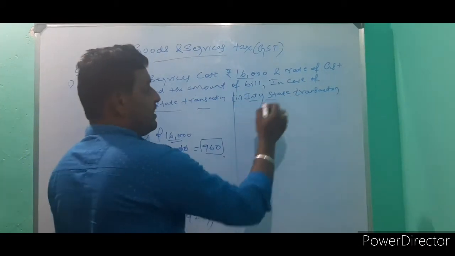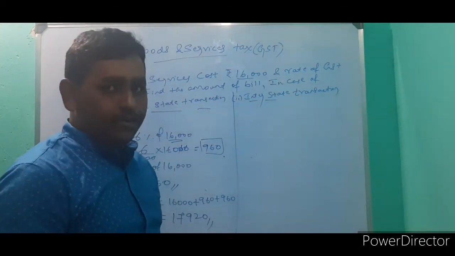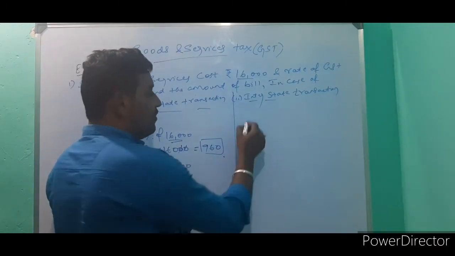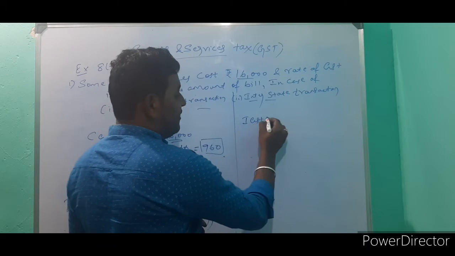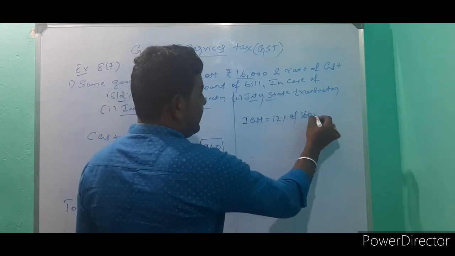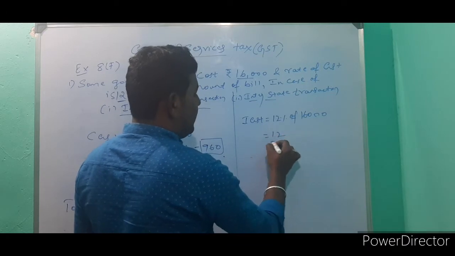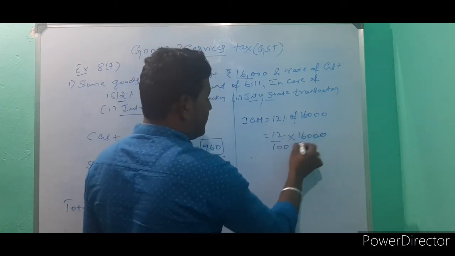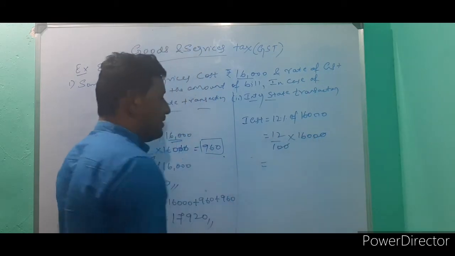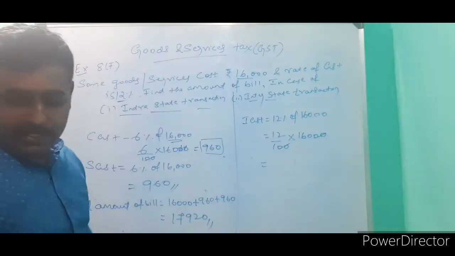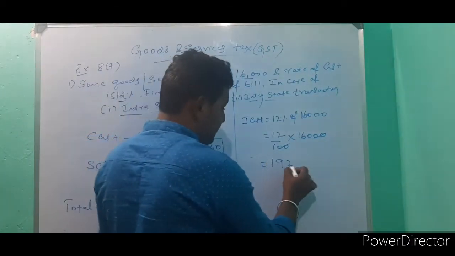In an interstate transaction there is no need to find CGST and SGST. You have to find IGST. The total is 12% of 16,000. So 12 divided by 100 into 16,000, the zeros get cancelled, so if you multiply 12 into 160 you will get 1920.